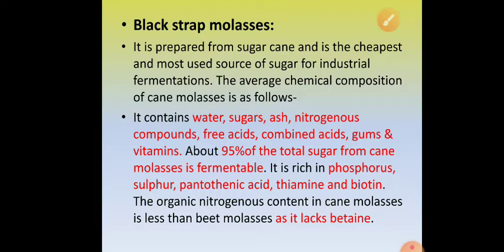It is rich in phosphorus, sulfur, pantothenic acid, thiamine, and biotin. So it contains water, various sugars, ash, nitrogenous compounds, free and combined acids, gums, vitamins, phosphorus, sulfur, pantothenic acid, thiamine, and biotin. But the organic nitrogenous content of cane molasses is less than beet molasses because it is deficient in betaine. It does not contain betaine.